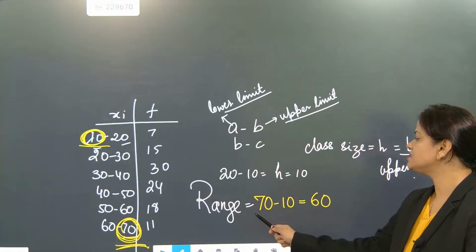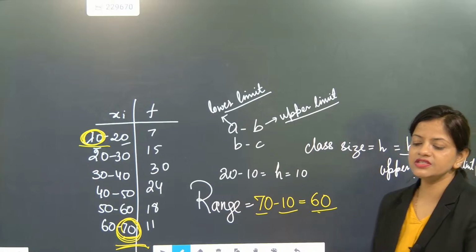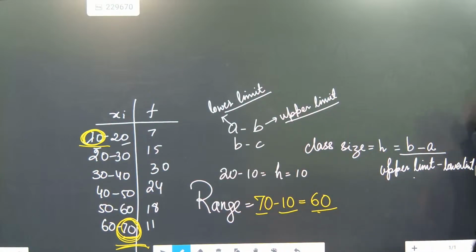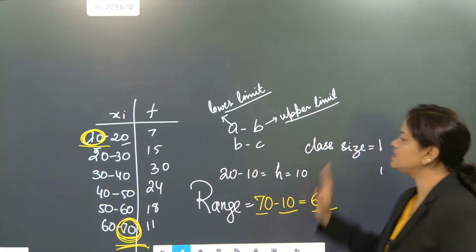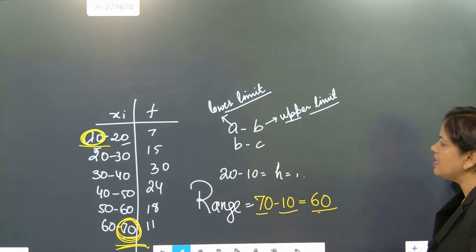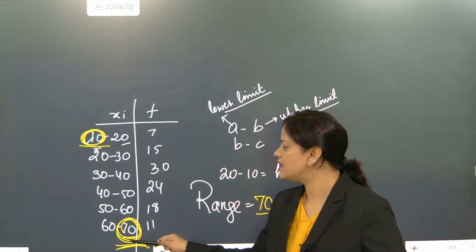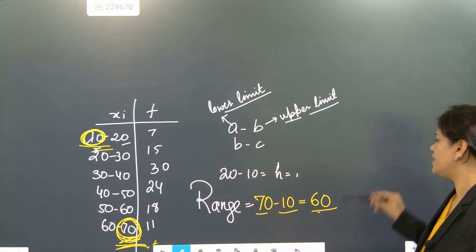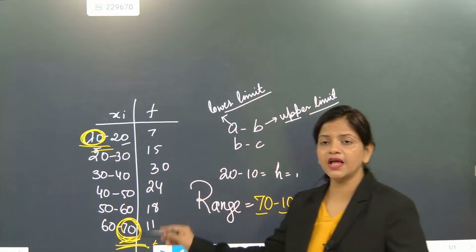What is the range, beta? 70 minus 10. The range is coming as 60. I hope you have understood. To find the range, we just have to see the class interval. When the class interval comes like this, it is exactly grouped. Now, we have understood range for grouped and ungrouped.